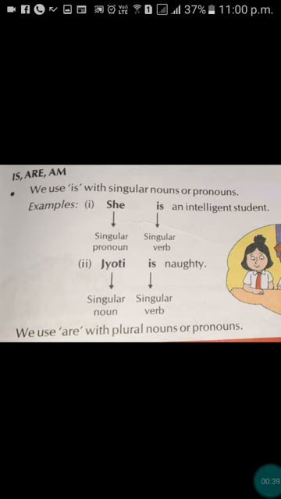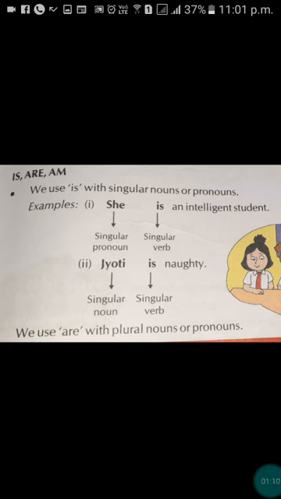Is, am, are. We use is with a singular noun or pronoun. For example, she is an intelligent student. Here she is a singular pronoun, so we use a singular verb with she, that is, is. And in the second sentence, Jyoti is naughty. Jyoti is a singular noun, so we use is with Jyoti. Is is a singular verb.